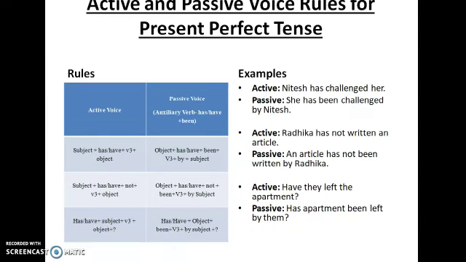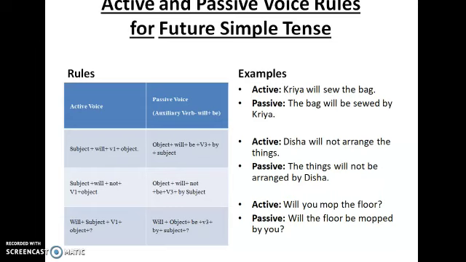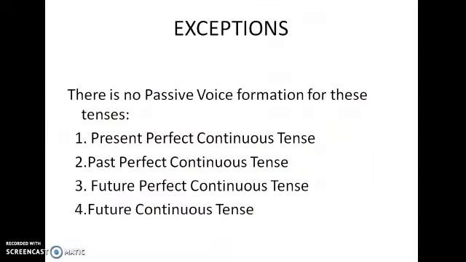For present perfect tense, it is object plus has or have plus been plus V3 form of the verb. For past perfect tense, it is object plus had plus been plus V3 form of the verb. For simple future tense, it is object plus will plus be plus V3 form of the verb. For future perfect tense, it is object plus will plus have plus been plus V3 form of the verb. And here we have the exceptions.